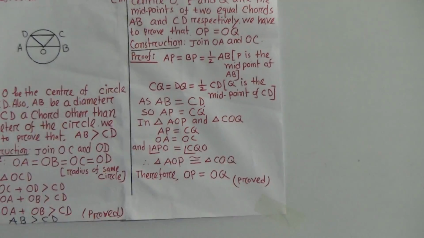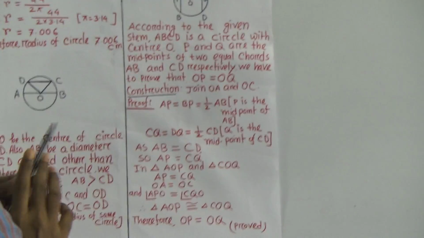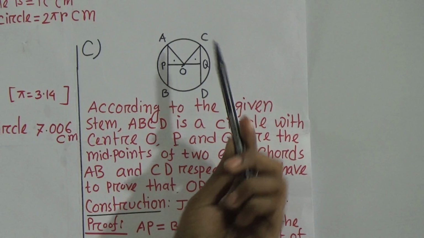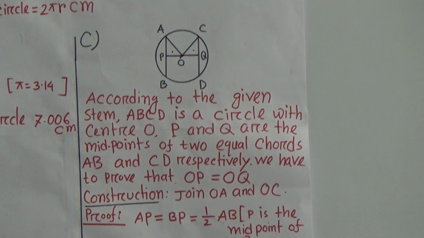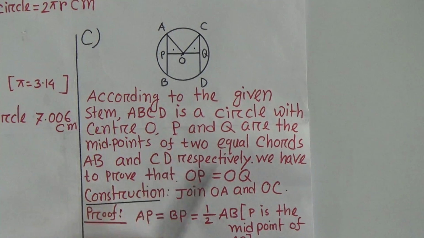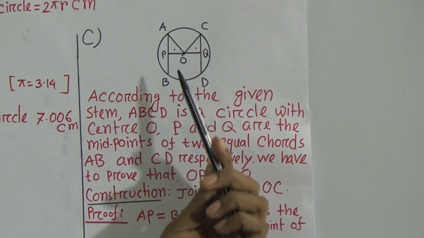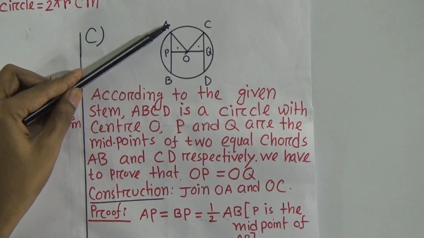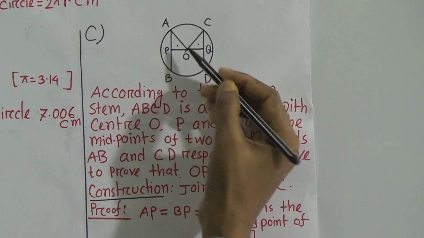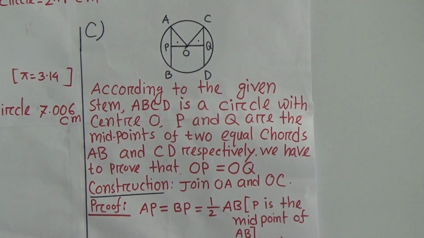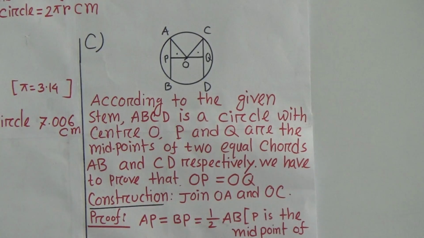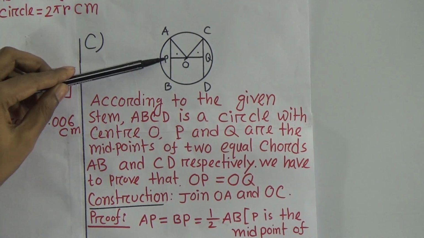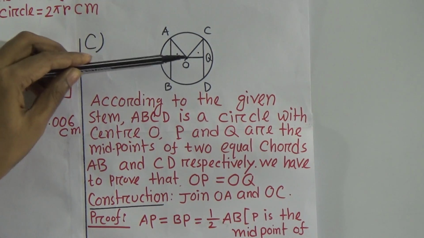Now we have to compare these two triangles, APO and COQ. AP equals CQ. OA equals OC, because they are the same radius. And you see the angle APO and angle CQO.